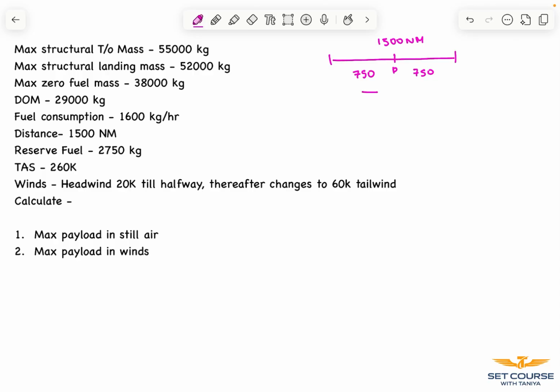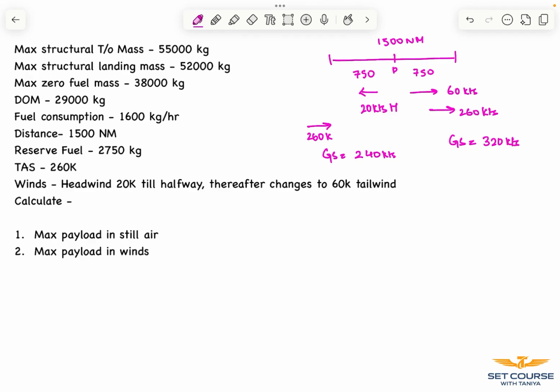In the first case we have a 20 knots headwind and our TAS was 260 knots. So our ground speed comes as 240 knots. Ahead of point P, we have a tailwind of 60 knots, TAS again being 260 knots. We have a ground speed of 320 knots.